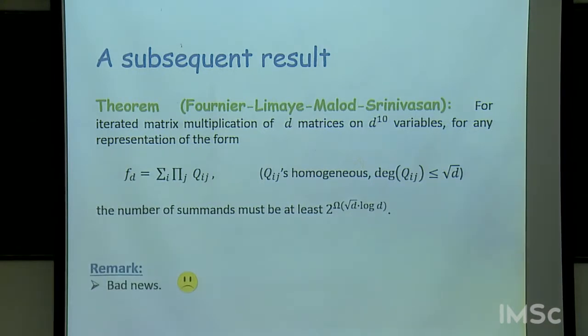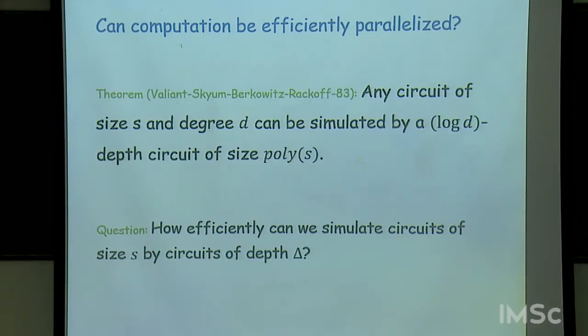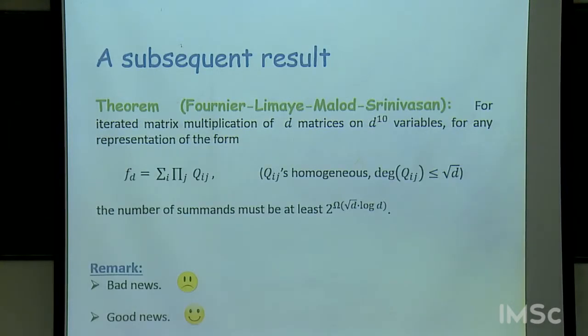So in that sense, it seems to be bad news for VP versus VNP. But this also has a good aspect. It turns out that it helps resolve the other question about parallelization of computation that I had posed earlier. So let me describe that. Okay, before I go on, any questions about this, about the statement of these results?